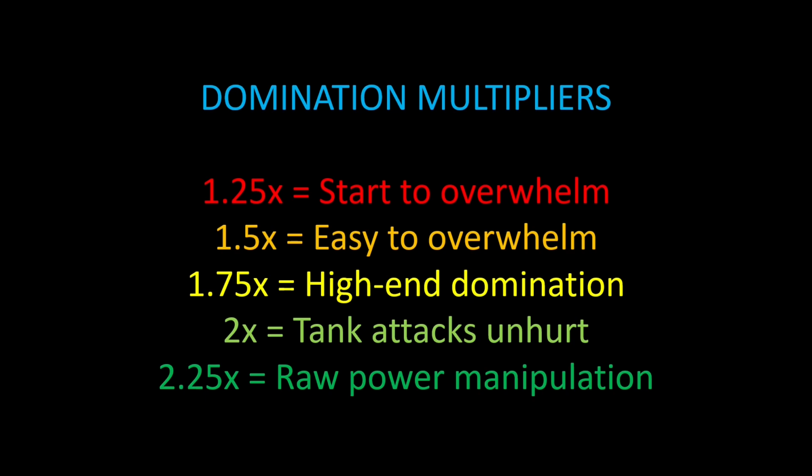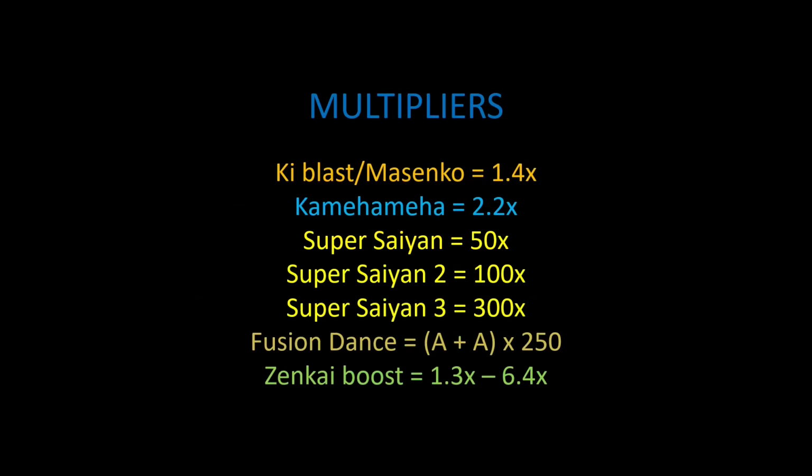If you don't know what this is, it means if you're 1.25 times stronger than your opponent, you can start to overwhelm them. If you're 2 times stronger, you can tank attacks and hurt them, and so on and so forth. And these are the multipliers that you need to keep track of for the video.